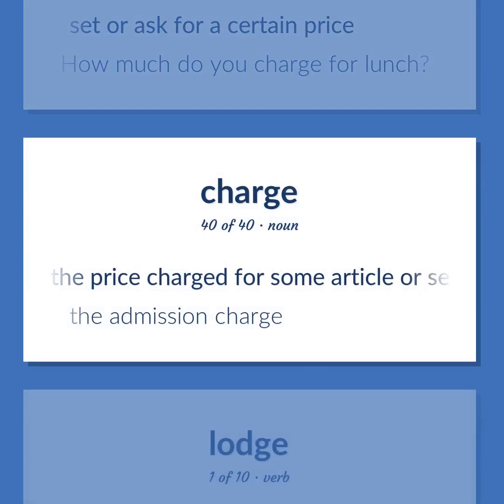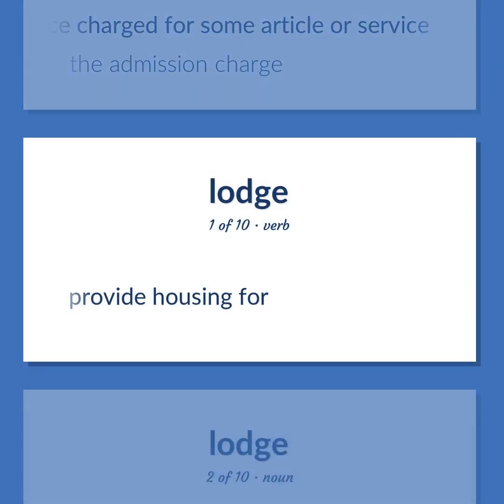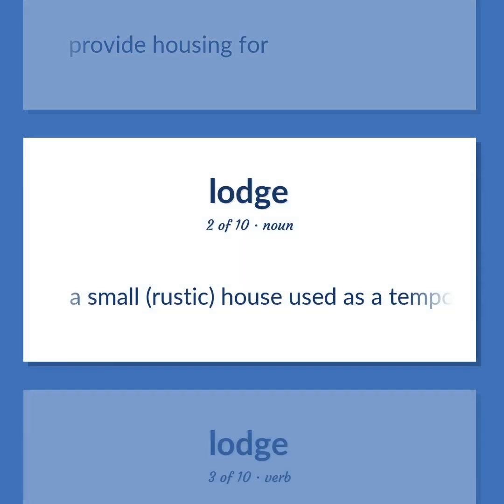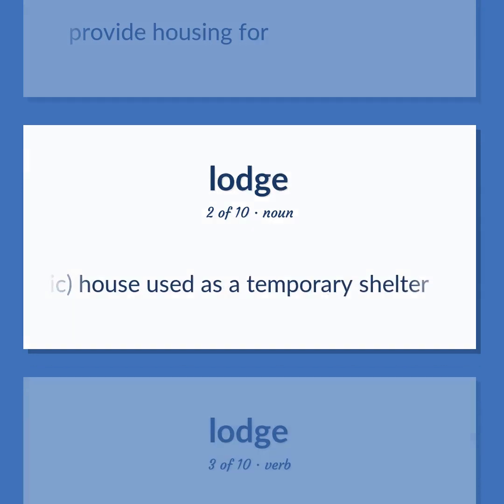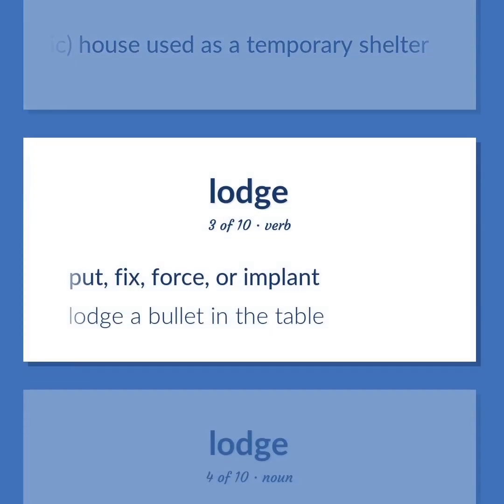The price charged for some article or service. The admission charge. Provide housing for. A small, rustic house used as a temporary shelter. Put, fix, force, or implant. Lodge a bullet in the table.